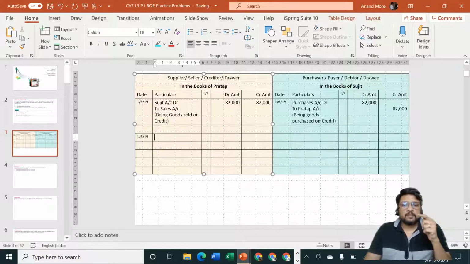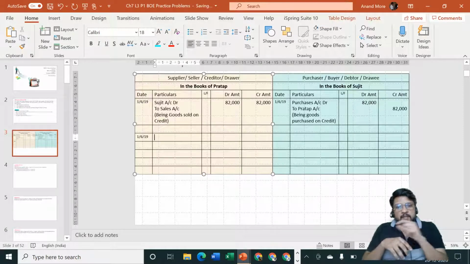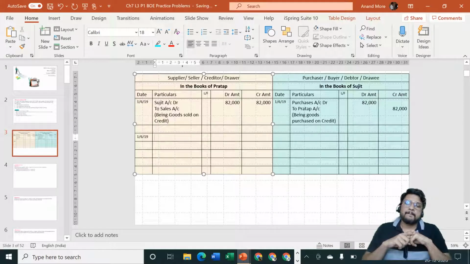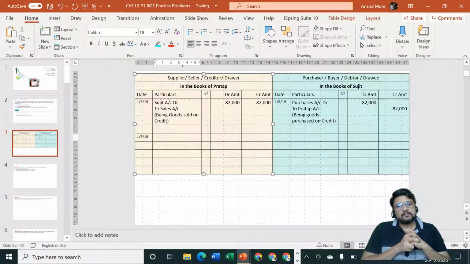Then Sujit, at the bottom of the bill of exchange, in the middle part, wrote the word accepted, put his name, his signature, and the date of acceptance. I hope you remember the format of bill of exchange. So Sujit did this, and the bill is sent back to Pratap. Now it is in the cash box of Pratap.